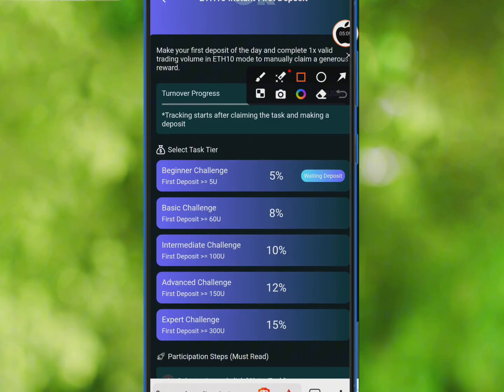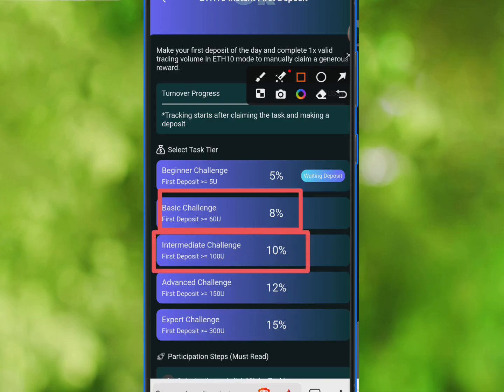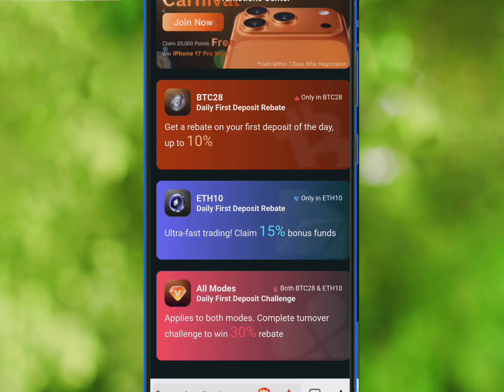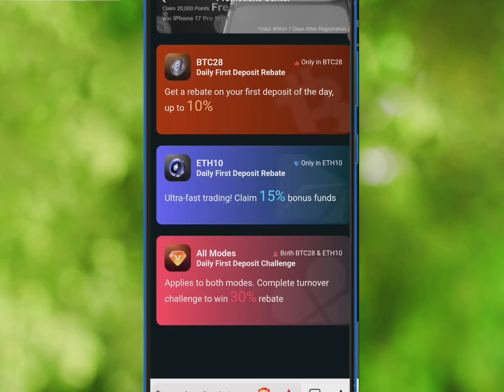Now for $60 upward, you are going to get additional 8% for that money. For $100 upward, you are going to get additional 10% of that money. For $150 upward, additional 12%, and $300 upward, additional 15%. So which means this platform is even giving you a lot of bonuses, and this is not a platform that will give you bonus and they will tell you you need to make some requirement before you withdraw. No, whenever you want to withdraw, you are free to withdraw your money.